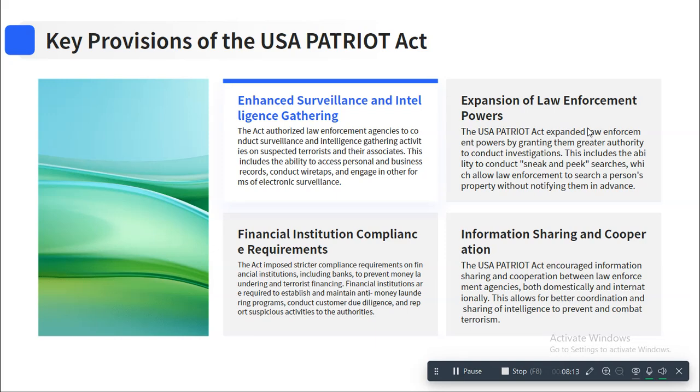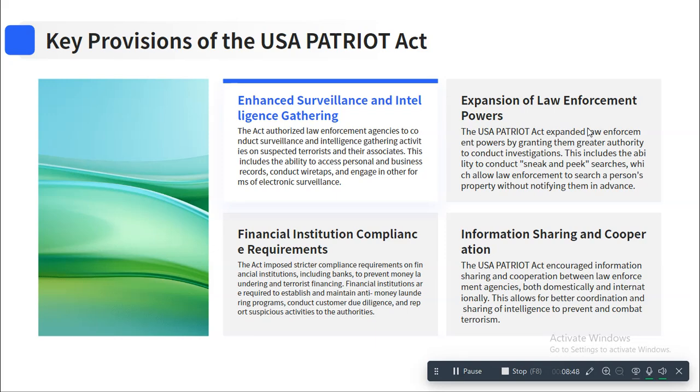Now the key provisions of USA Patriot Act. What did this do? So enhanced surveillance and intelligence gathering. As I mentioned, this enabled the law enforcement agencies to conduct surveillance and intelligence on suspected terrorists and their associates. This included the ability to access personal and business records, conduct wiretaps, and engage in other forms of electronic surveillance. So this could also be done. Previously, this information from the financial point of view was missing.